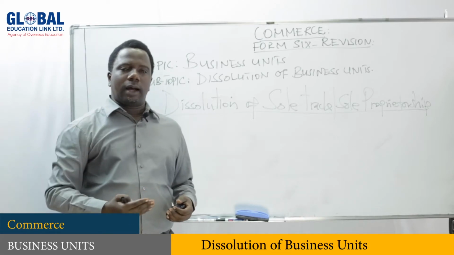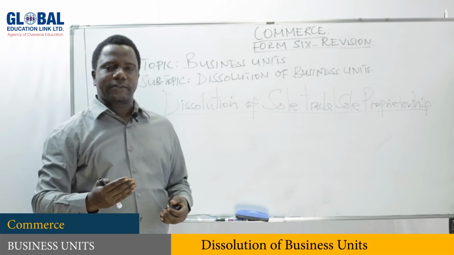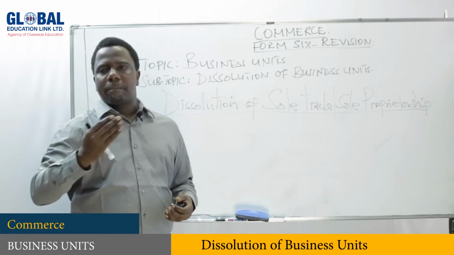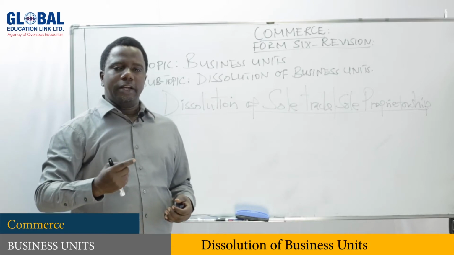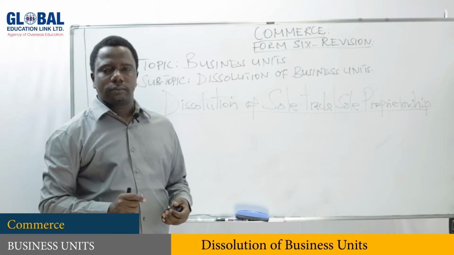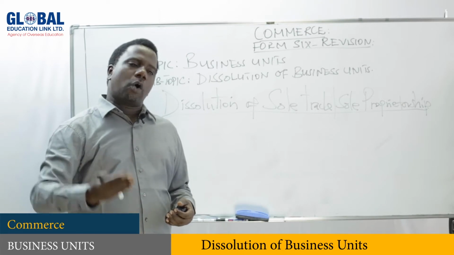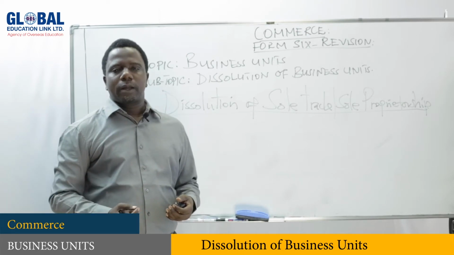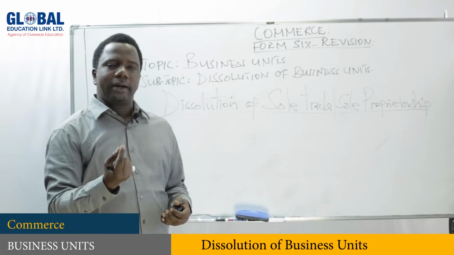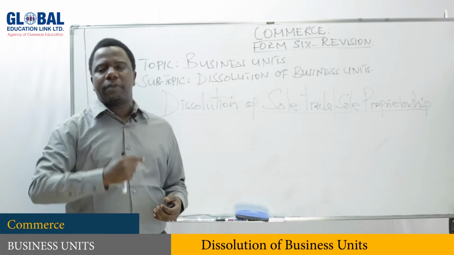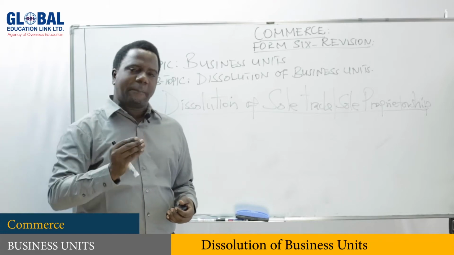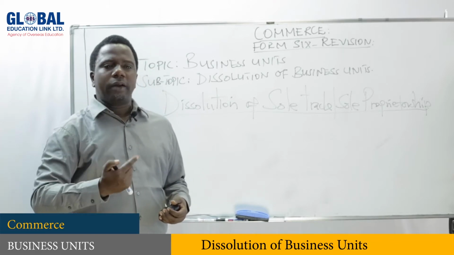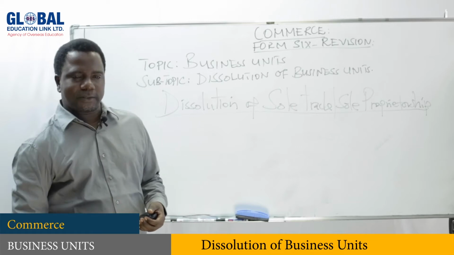So the loss or the profit of the business is for one person. The person takes all the profit of the business, but also will be responsible for the loss of the business, and is also the one who provides the capital for the business.